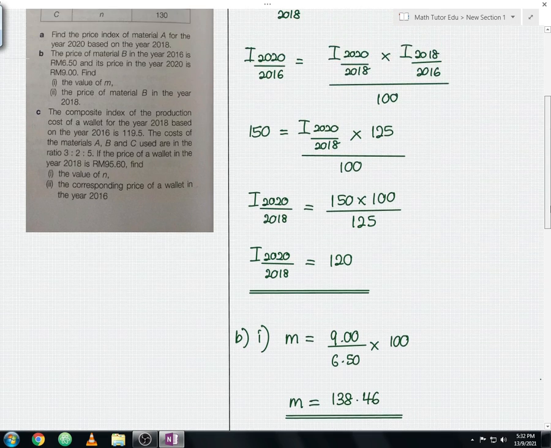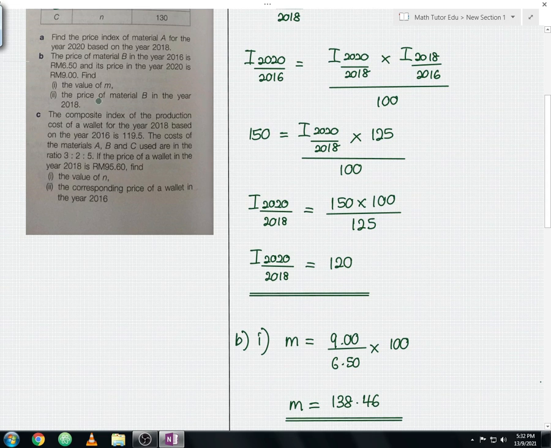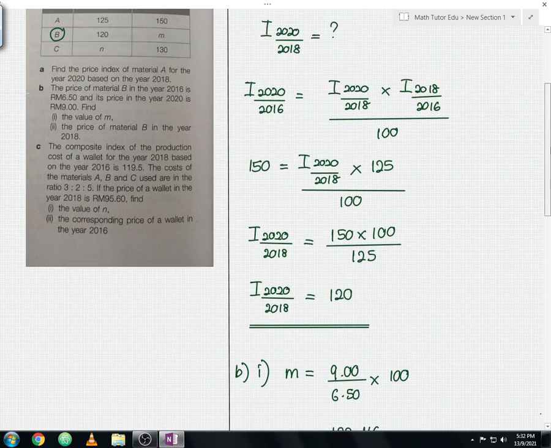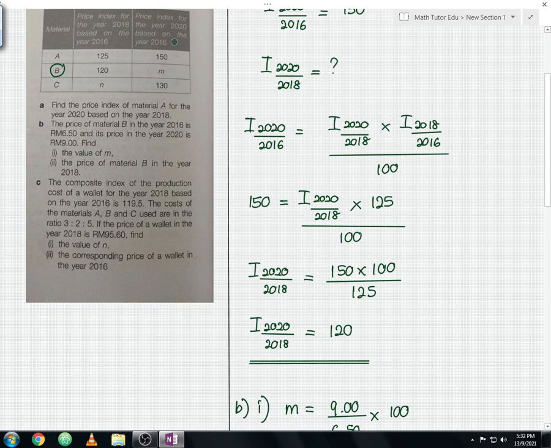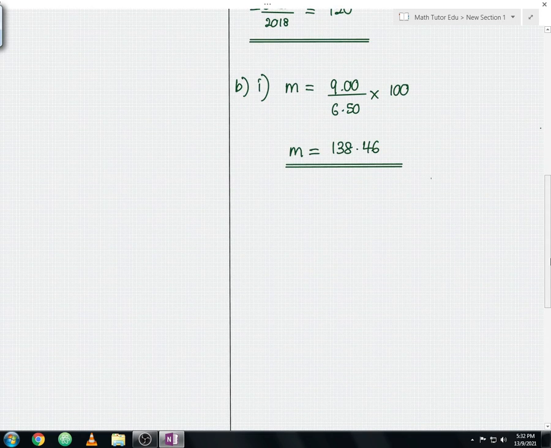Okay, so we have already successfully found the value of M, based on the price index of the year 2020 based on the year 2016. Okay, for the question B part 2, we are required to find the price of material B in the year 2018. Okay, so in the year 2018, we are still referring to 2016 as the base year, guys. The only difference for the question B part 2, now we are referring to 2018. Okay, so I hope you guys are clear now. So from here, proceed our discussion to the question B part 2.